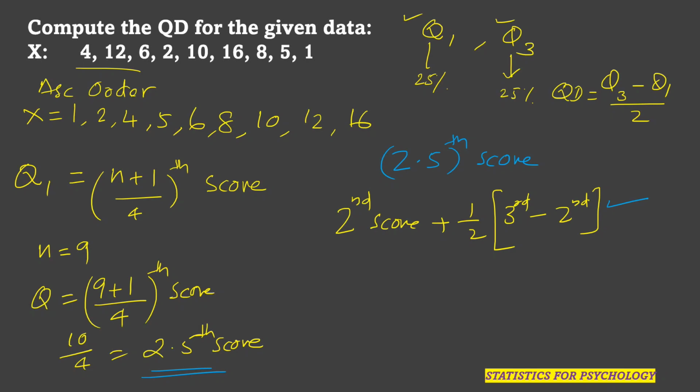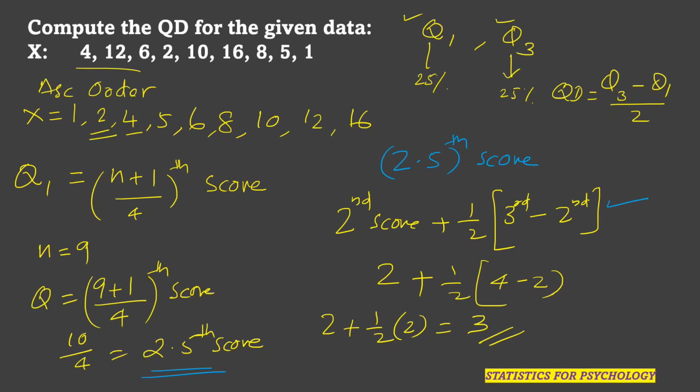Now let us compute it. Second score here is 2. So we can say 2 plus half of third minus second. Third one is 4. 4 minus 2. So now I can take it as 2 plus half of 2. So half of 2 is 1. 1 plus 2, 3. So I got Q1 is equal to 3. Very, very important. The value of Q1 I got is 3. Understand it very clearly how we are calculating Q1 and Q3.